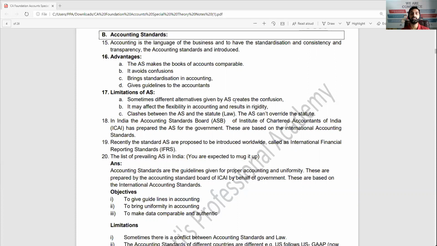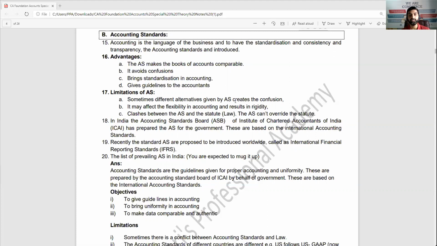So these are the advantages, but there are still some limitations. Sometimes different alternatives given by AS create some confusion. For example, AS 2 does not give you a single method for inventory valuation; it comes up with LIFO, FIFO, a variety of methods. Like AS 10, which is PPE, property, plant and equipment, which includes depreciation also. It comes with WDV, SLM, and the production units method. So multiple options may create some confusion.